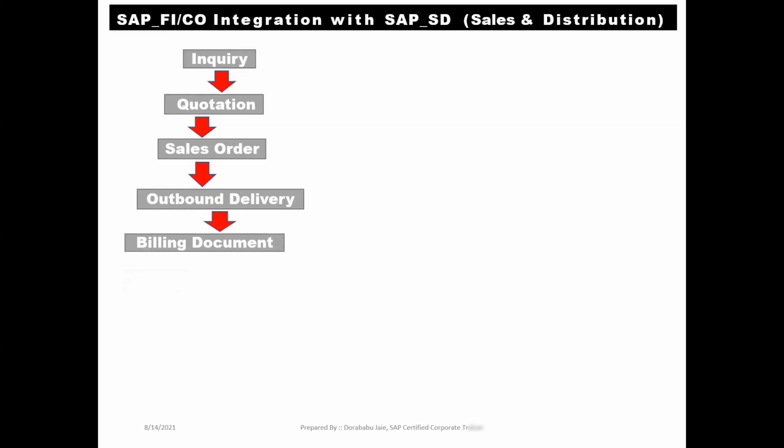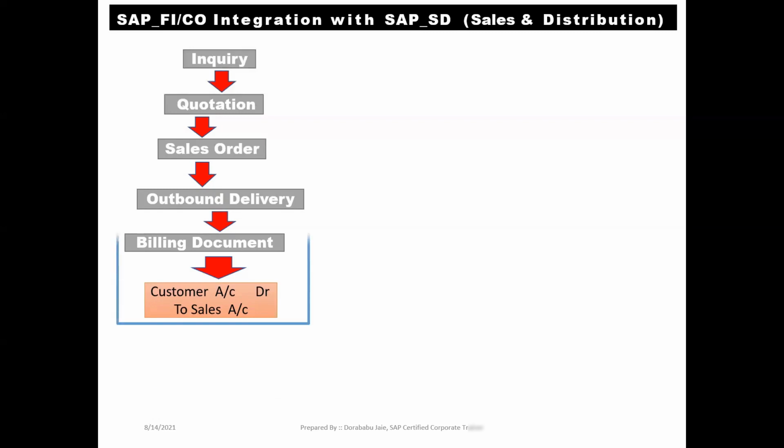Once the billing document has been done at our SAP SD level, then we get the accounting entry like this: customer account to sales account. We get this accounting entry automatically at our SAP FICO level. It means that our accountant will not post the accounting entry at our SAP FI level. By default the system itself will take the accounting entry automatically in the respective module. This is the magic of integration.